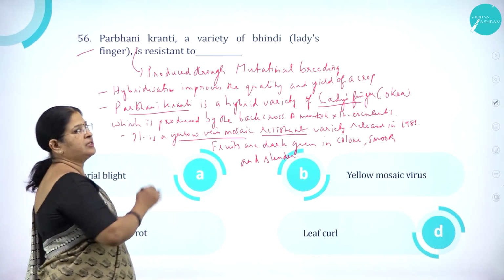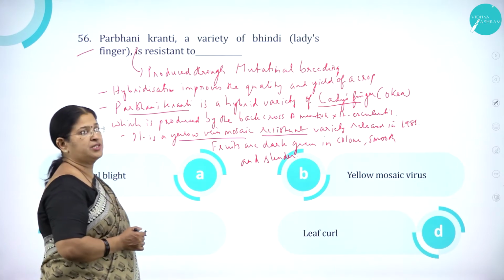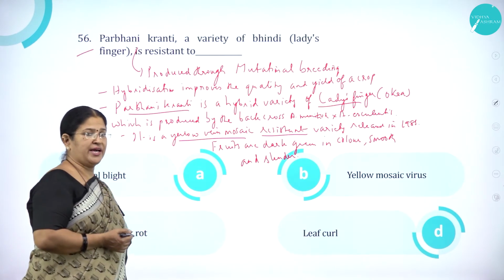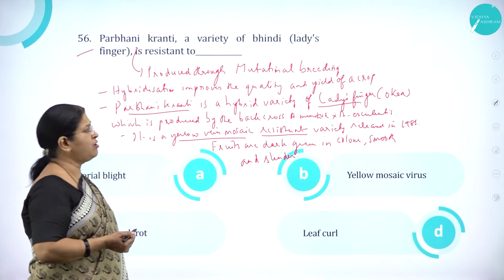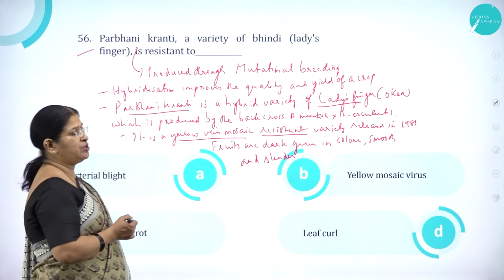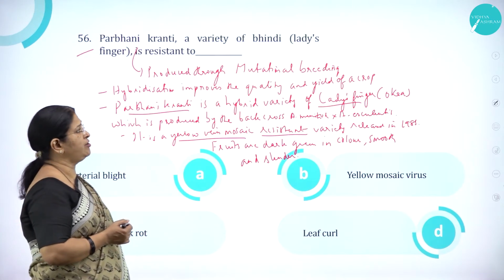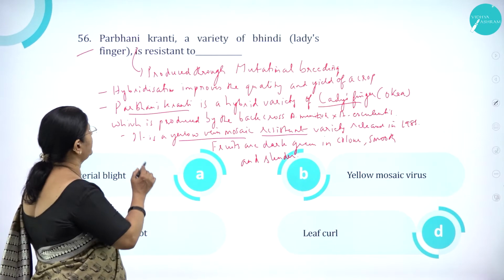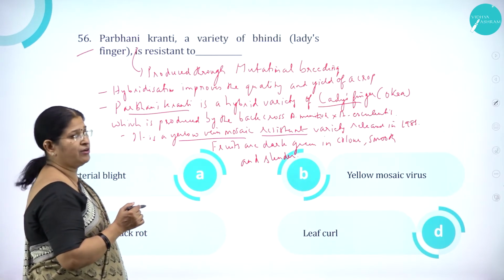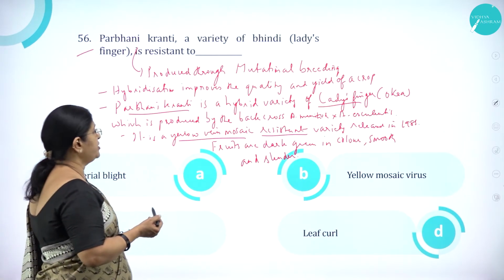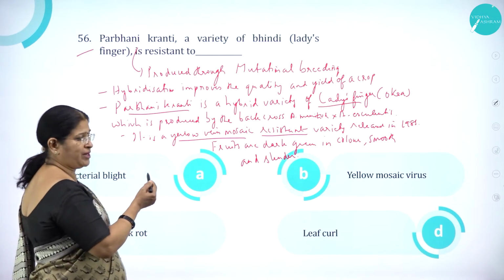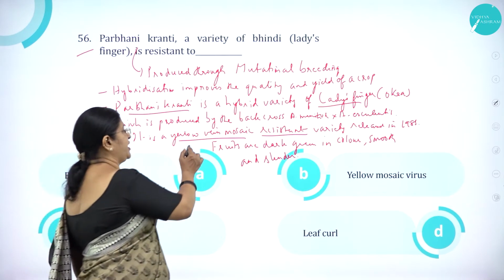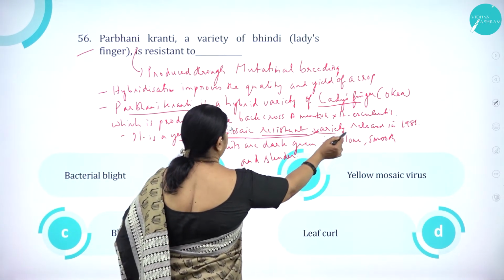As we know, this Parbhani Kranti is produced by mutational breeding to see to it that they are resistant to most of the microorganisms. Hybridization improves the quality and the yield of a crop, and this Parbhani Kranti is a hybrid variety of lady's finger, that is okra, which is produced by the backcross of A. manihot with A. esculentus, and it is a yellow vein mosaic resistant variety.